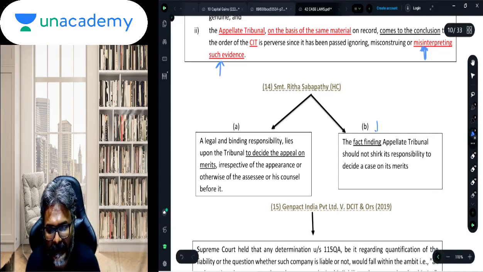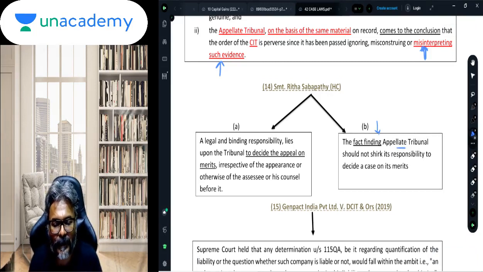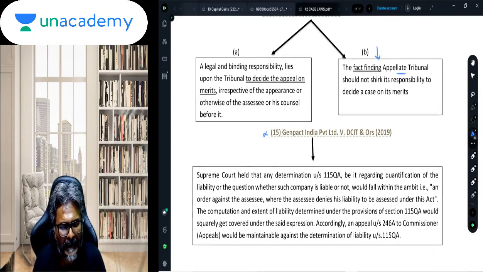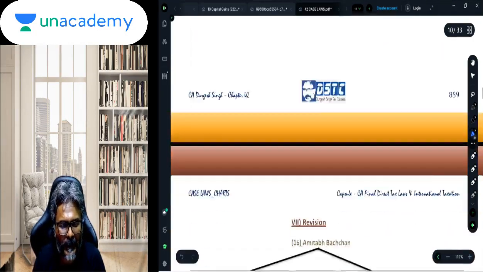The fact finding appellate tribunal should not shirk its responsibility to decide the case on its merit, because it is a fact finding authority. Okay, case law number 15, students, you can skip. It has been asked recently, so you can skip this Gen Pact particular case.